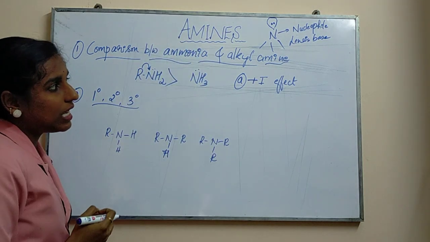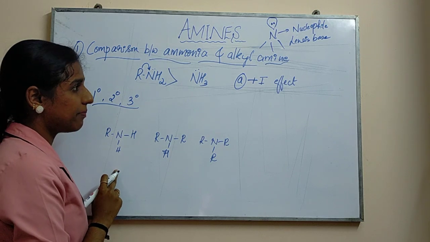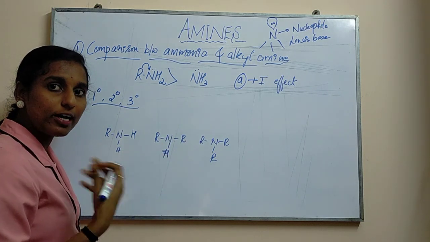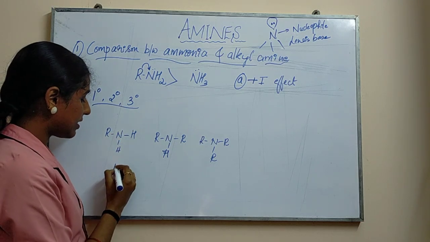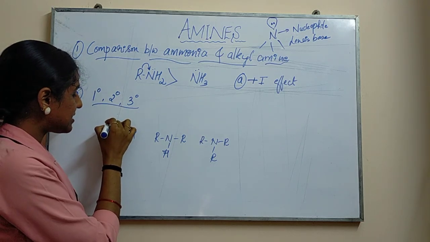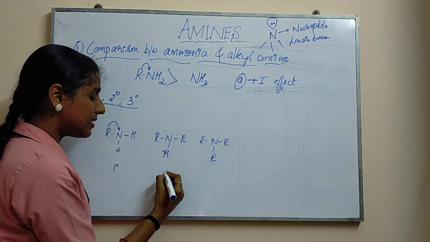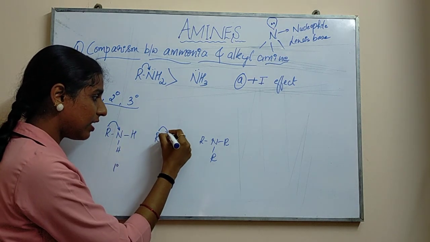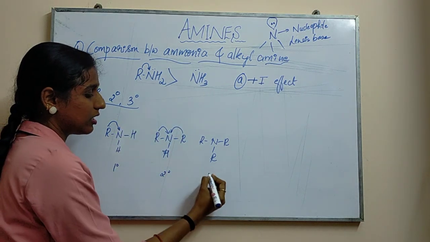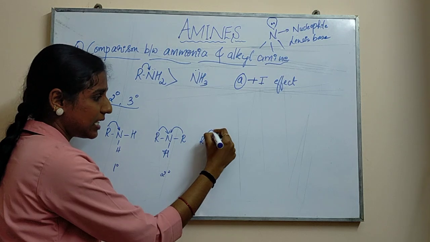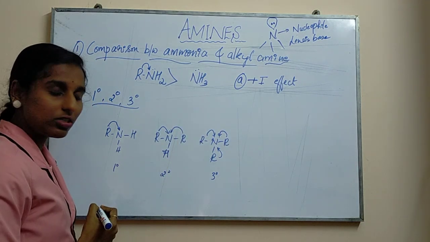First we will go with the plus I effect. Plus I effect is nothing but alkyl groups are ready to release electrons. If you consider primary, this alkyl group donates electrons to the nitrogen. If you go with the secondary, this alkyl group as well as this alkyl group will donate electrons to the nitrogen. If you go with the tertiary, all three alkyl groups will donate electrons to the nitrogen.